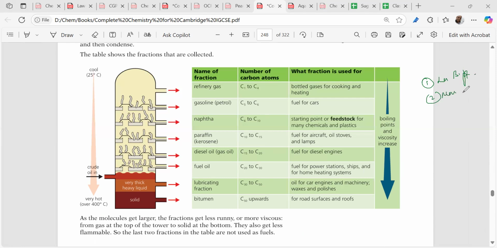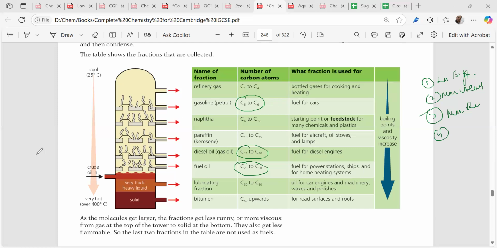It will have more volatility, more runniness, less viscosity, and more inflammability. So what if you have got more fuel oil fraction, or more diesel oil fraction? Can we convert this into petrol, the much better fuel?